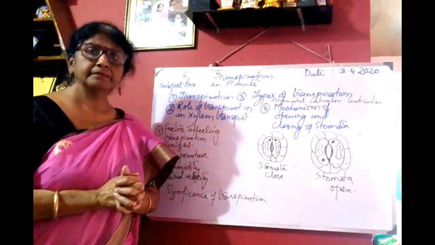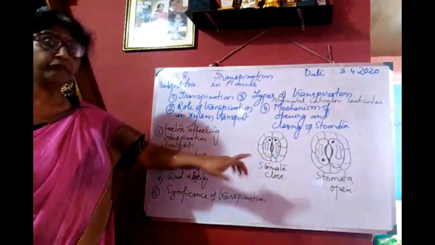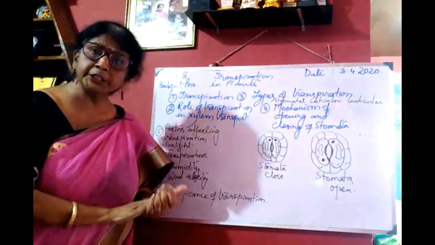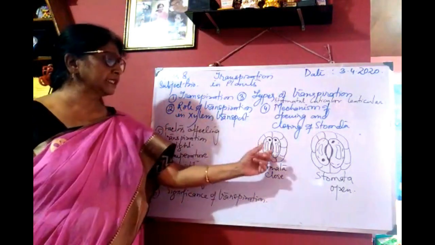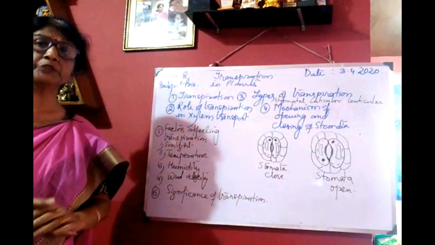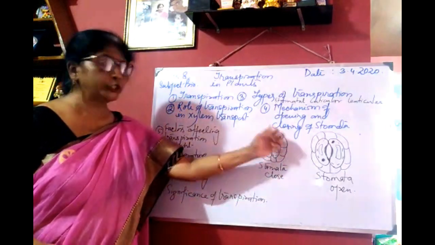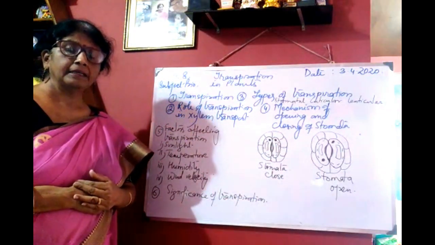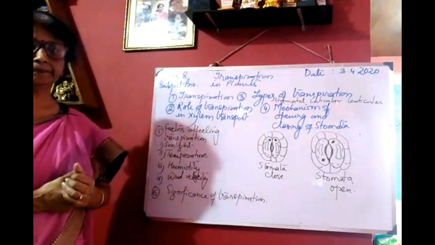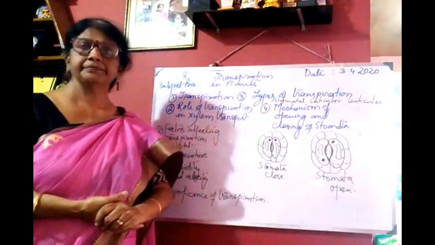Early morning, in the presence of sunlight, the chloroplasts of guard cells perform photosynthesis and produce food, glucose. This makes the guard cells hypertonic compared to the adjoining epidermal cells, which are known as subsidiary cells. So they absorb water from the adjoining epidermal cells by the process of endosmosis. Then these guard cells become turgid, causing the stomata to open.